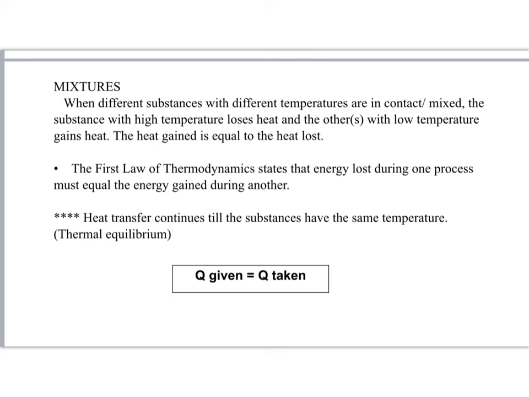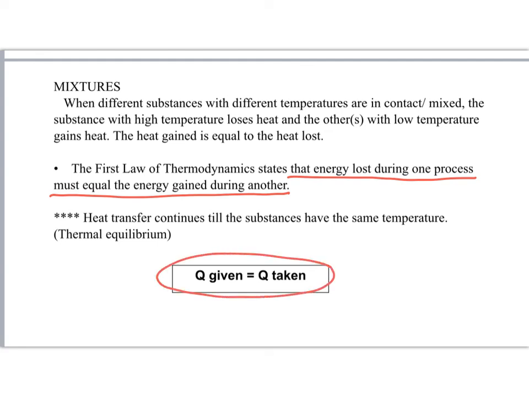When different substances with different temperatures are in contact or mix, the substance with the high temperature loses heat and the other with a low temperature gains heat. We have covered this. This is because the first law of thermodynamics states that energy lost during one process must be equal to the energy gained during the other process. So the heat given by an object in contact should be equal to the heat taken. The heat transfer continues till the substances have the same temperature, and we call this situation the thermal equilibrium.